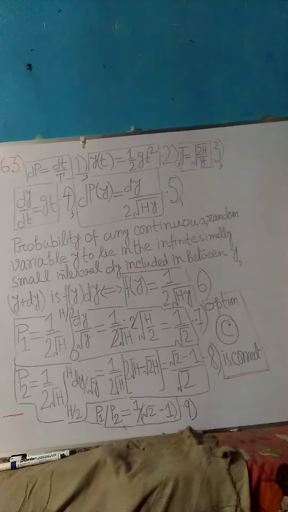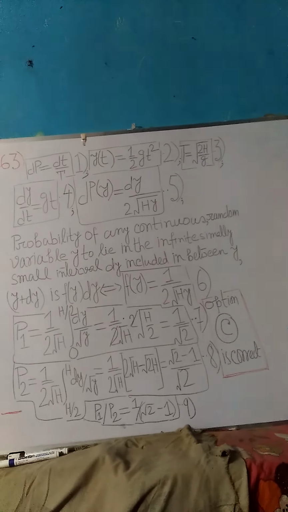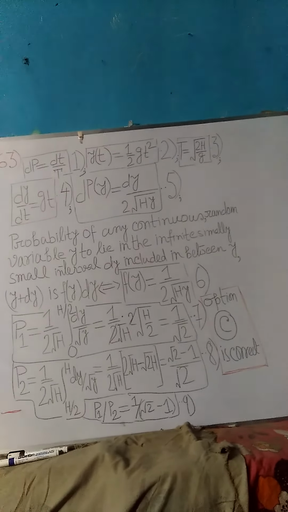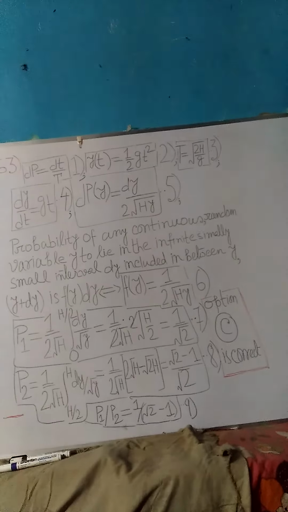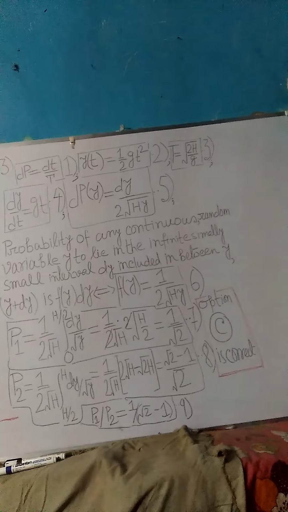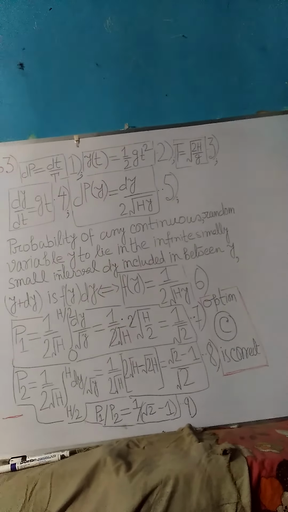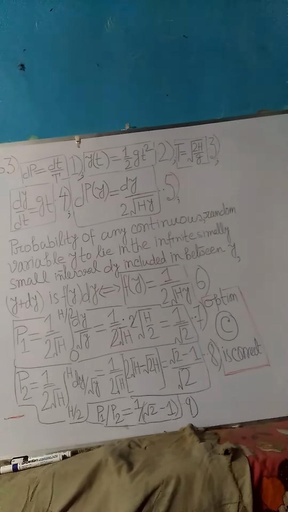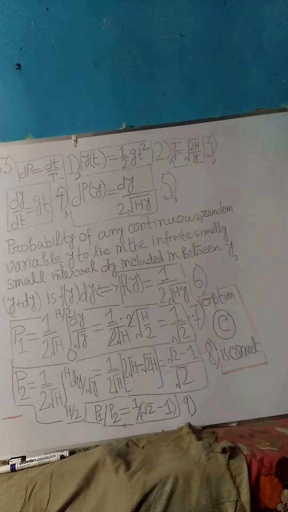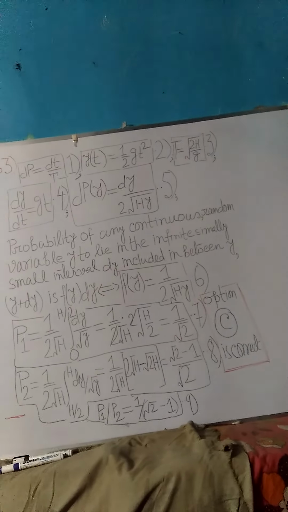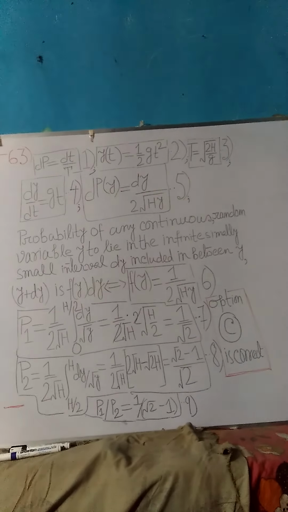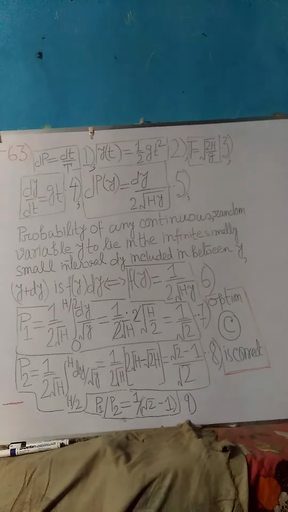But from the theory of probability, it is well known that the probability of any continuous random variable y to lie in the infinitesimally small interval dy included between y and y plus dy is f(y) dy. I repeat this important point: the probability of any continuous random variable y to lie in the interval dy between y and y plus dy is f(y) into dy. This important point is also written on the board. Please don't ignore that and read it very carefully.